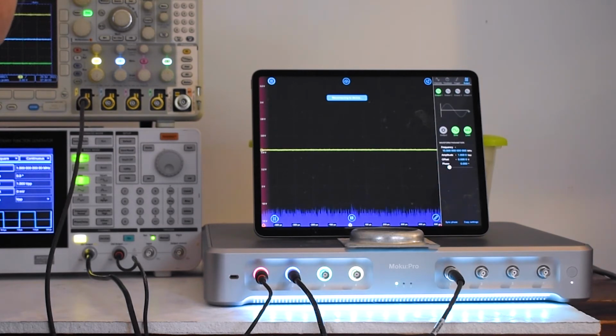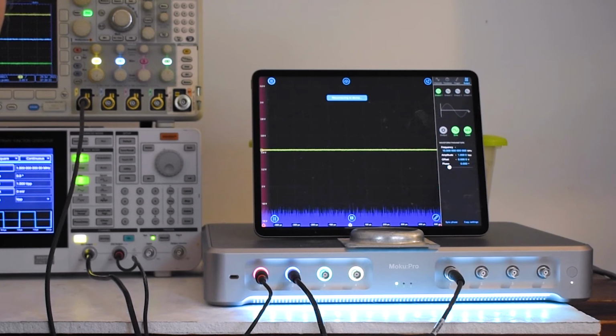The 4 analog outputs are capable of 50 megahertz, 1.25 gigasamples per second. High-speed storage is 120 gigabits SSD. Noise performance is 500 microvolts RMS with 600 megahertz input bandwidth. BNC cables are used throughout.